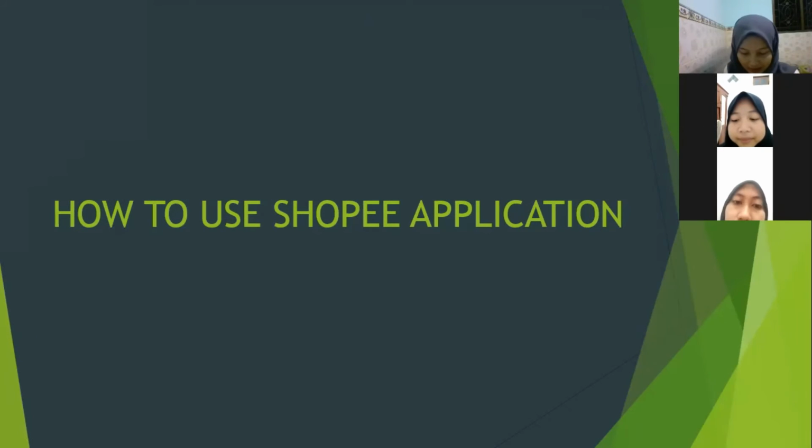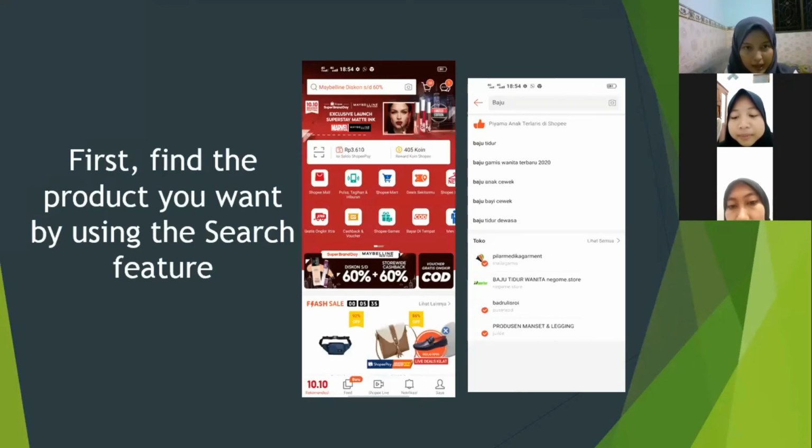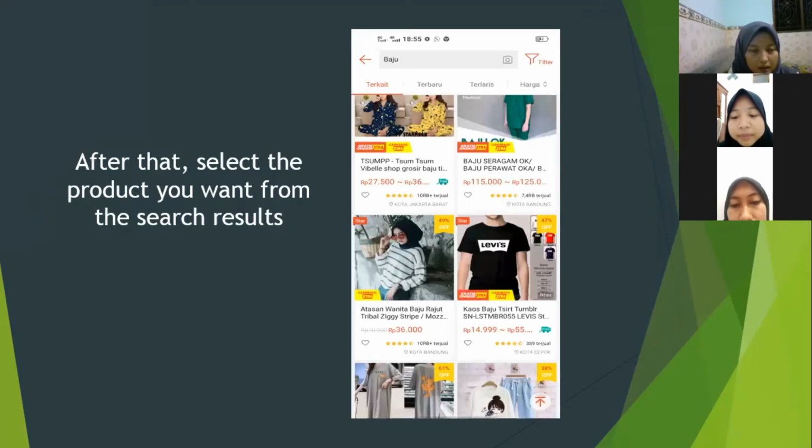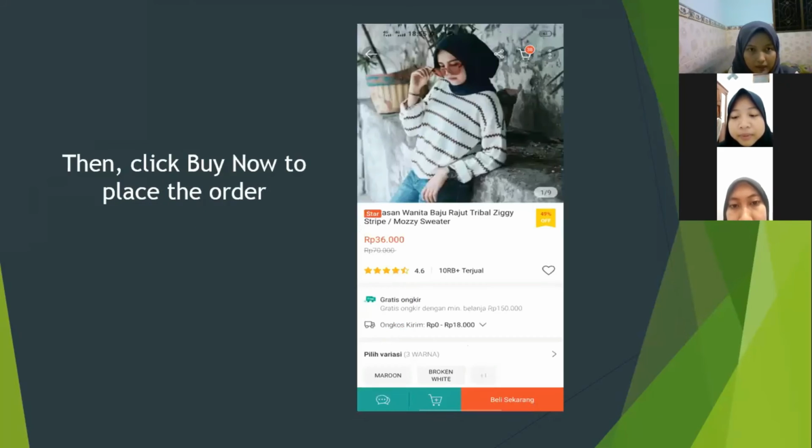My name is Rosita Ayudrustari, and in this last step, I will explain how to use the Shopee online shopping application. First, find the product you want by using the search feature. After that, select the product you want from the search result. Then, click Buy Now to place the order.